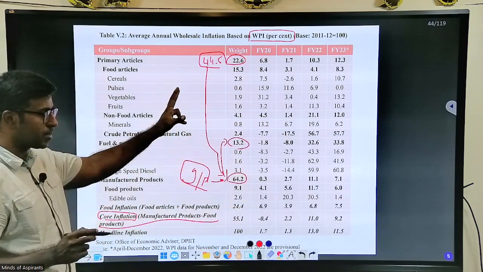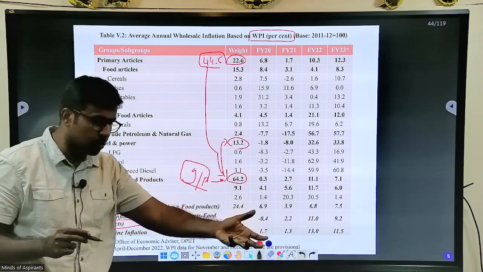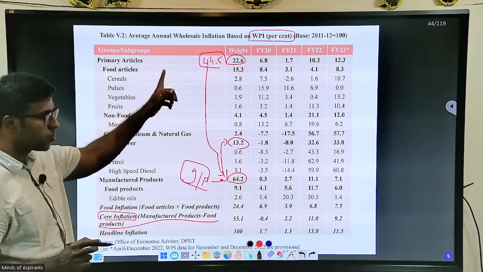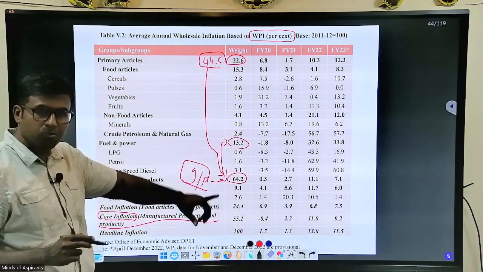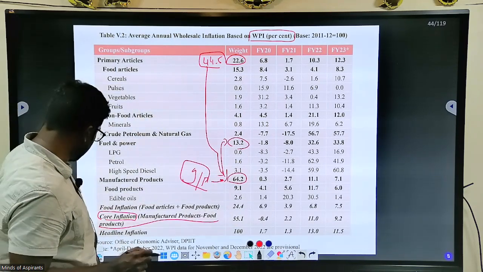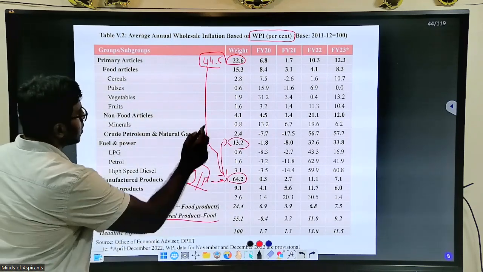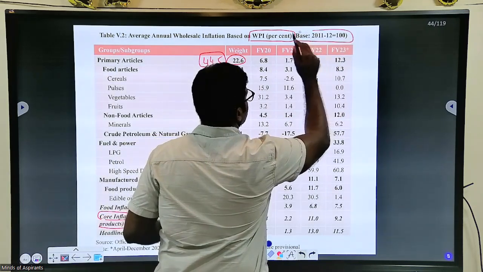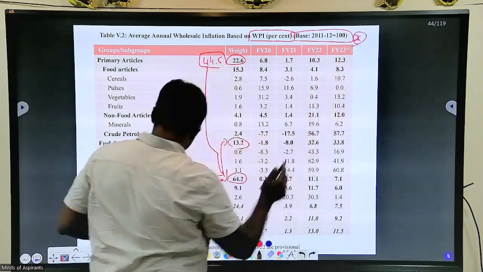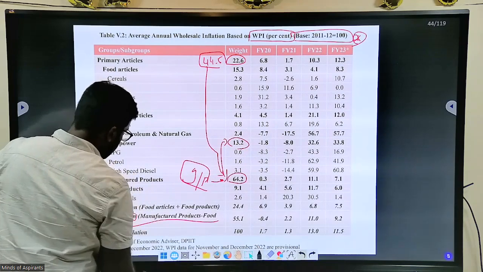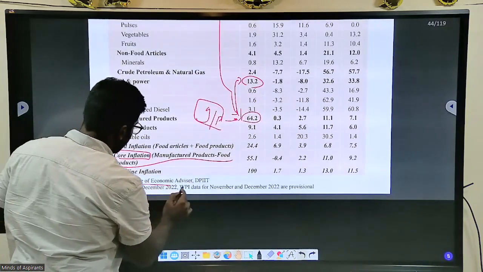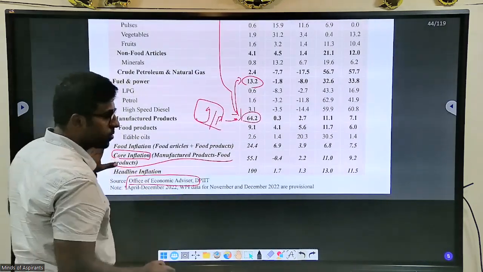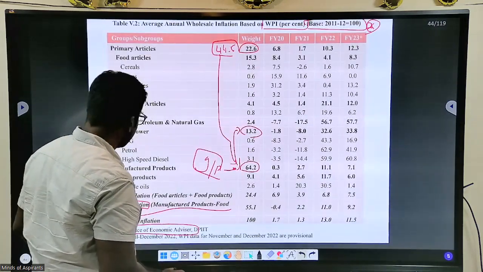The volatile substances here are food and fuel. You minus them, you will get the core inflation. So note it down, this is the base here. This is the office of the Economic Advisor. So who releases WPI? This office.